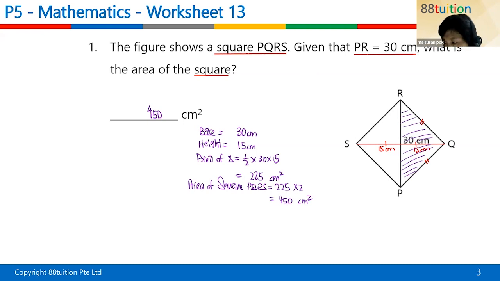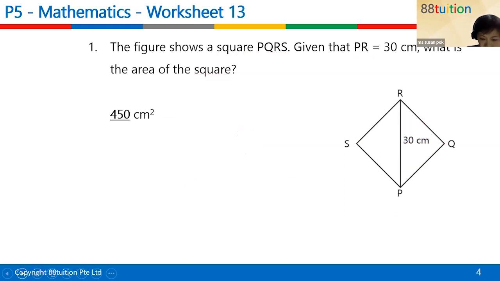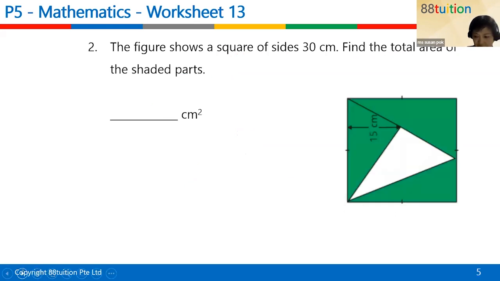All right. So next one, let's take a look at question number 2 here. Oh, this question. Now the figure shows the square 30 cm. So I'm going to write here 30 cm. 30 cm here. Okay. All right. So this one is also 30 cm.